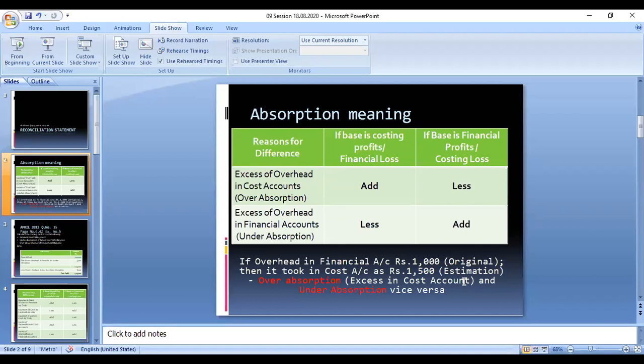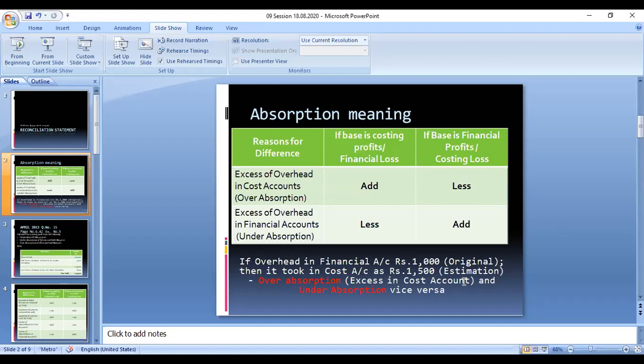If you are taking the cost accounting profits, then the excess of overhead in financial accounting means the financial accounting profits will be less than the cost accounting profits. So if you are starting with the cost accounting profits, we have to deduct the excess of overheads written in the financial accounts. So this is add and less.